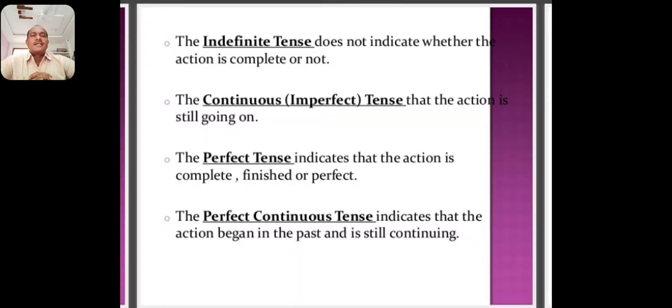The indefinite tense does not indicate whether the action is complete or not. The continuous tense shows that the action is still going on. The perfect tense indicates that the action is complete, finished or perfect. The perfect continuous tense indicates that the action began in the past and is still continuing right now. These are the four subcategories of tenses.